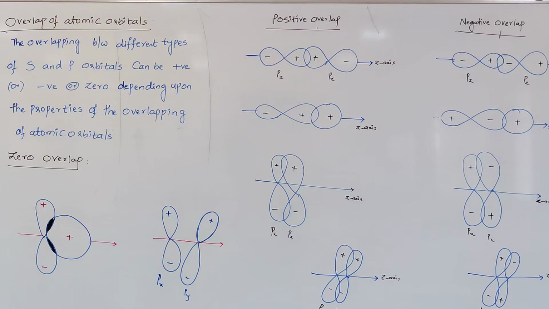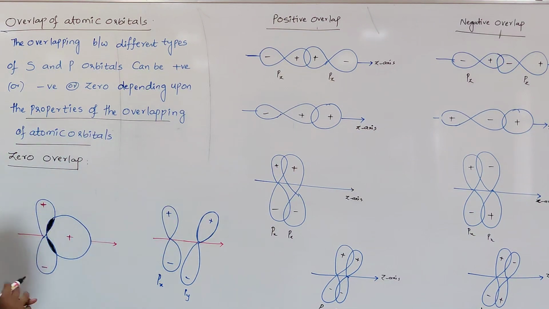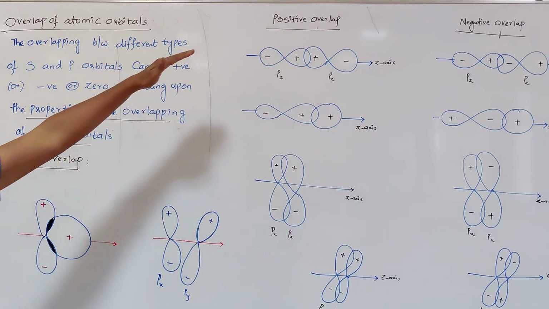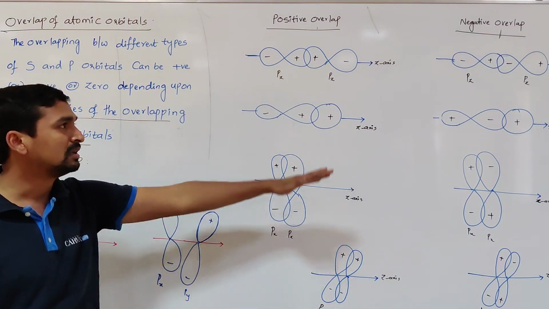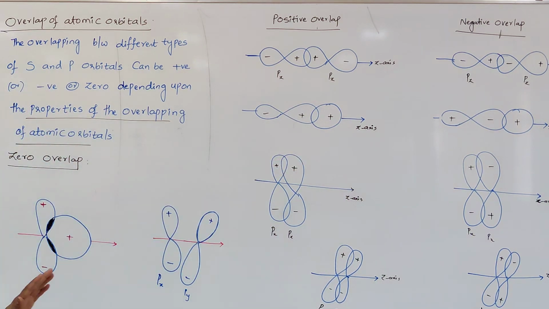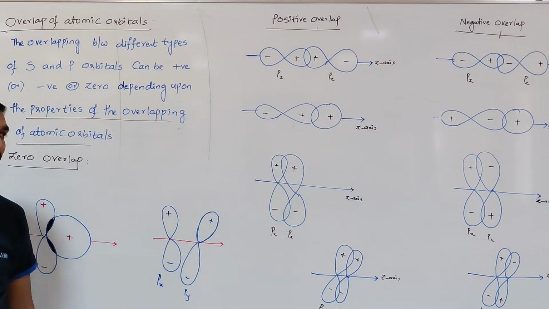This depends upon the properties of the overlapping of atomic orbitals. When the zero overlapping takes place, when the positive overlap, when the negative overlap. Not all three types of overlaps result in the formation of a bond. Only the positive overlaps always result in the formation of a bond. The negative overlap or zero overlap does not favor the formation of a bond between the two atoms.